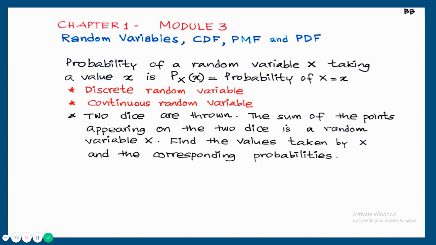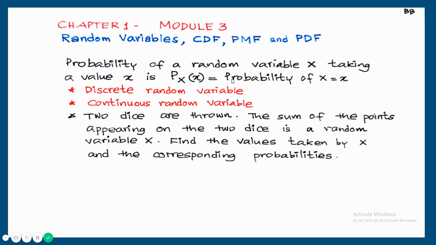The probability of a random variable is written as Px of x. This capital X indicates that it is related to the random variable, and small x is the value we are assigning for the random variable. That is, probability of capital X is equal to small x.